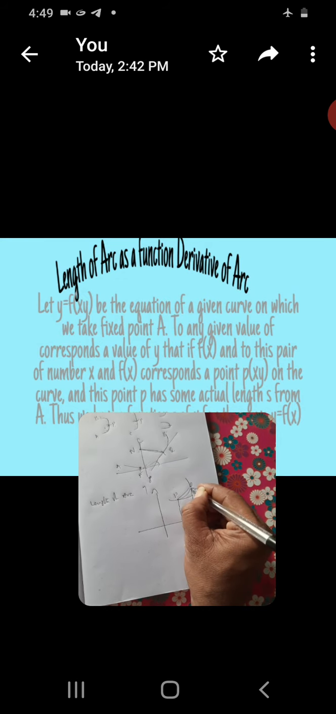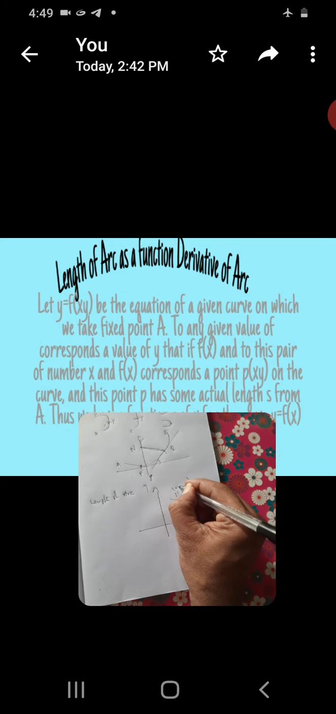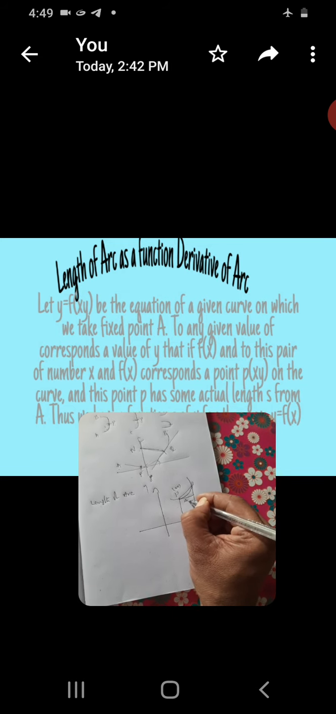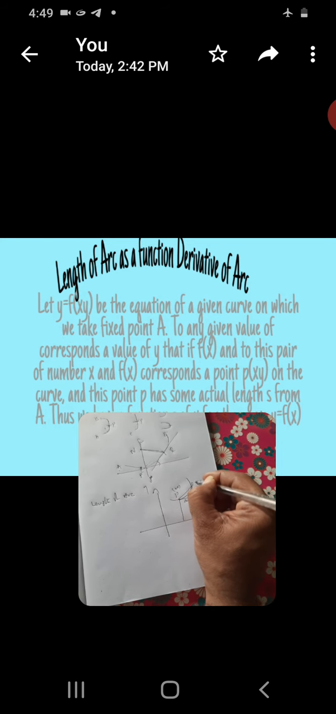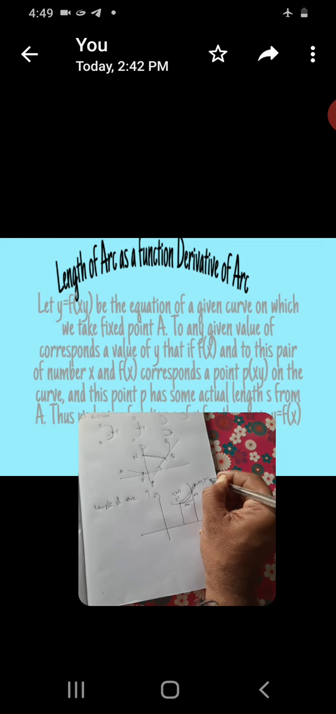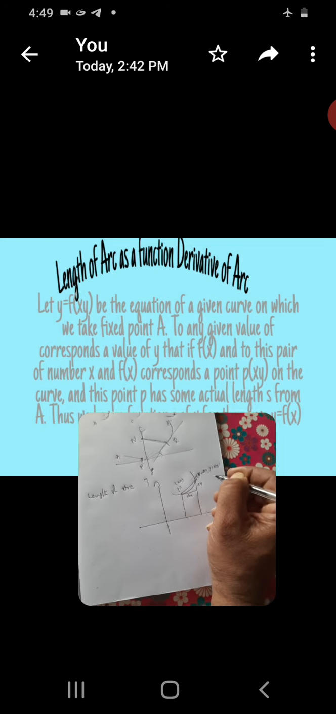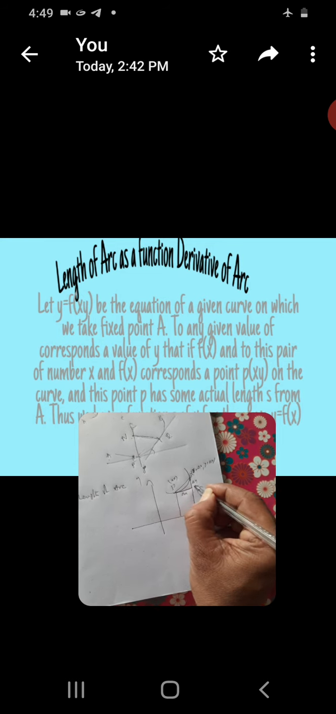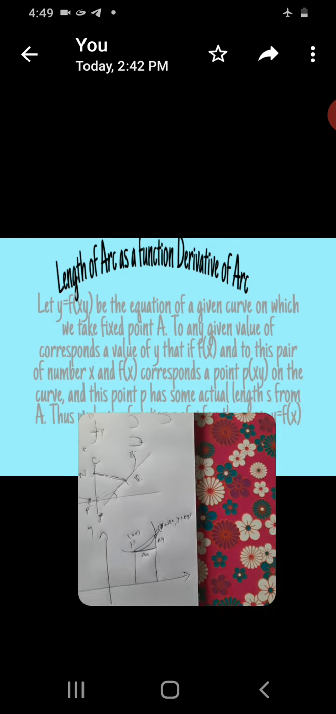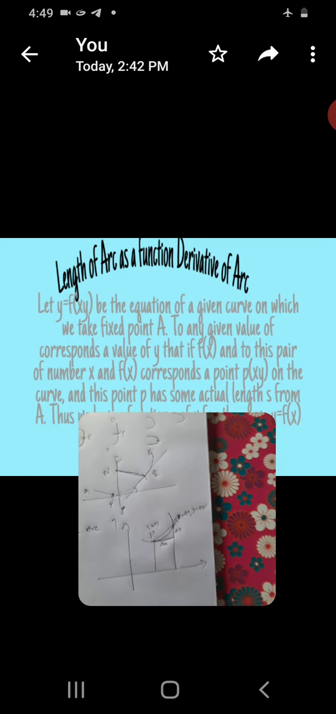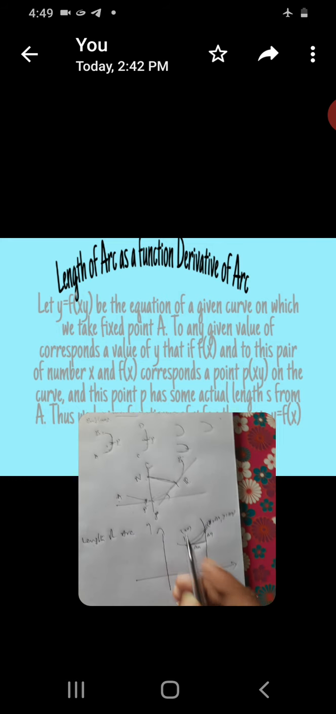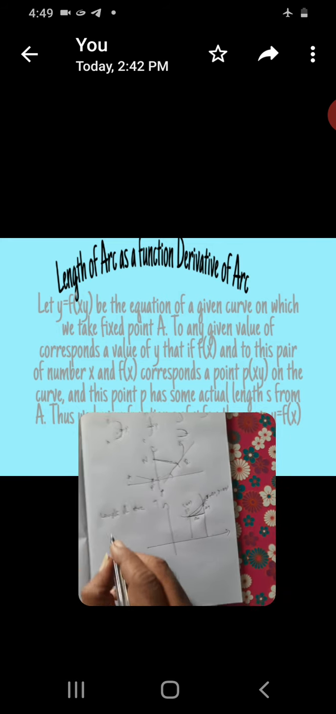This is the length of the arc. Take P as the point (x, y). This distance is delta x, this distance is delta y. This Q point is x plus delta x, y plus delta y. Now see the length of the arc. What is the length of the arc PQ? PQ is delta S.